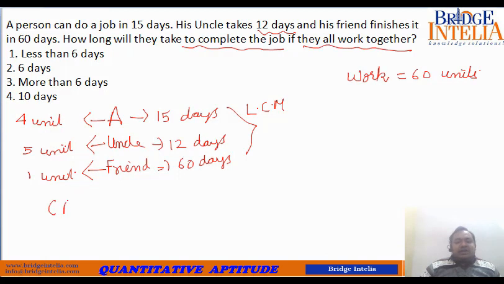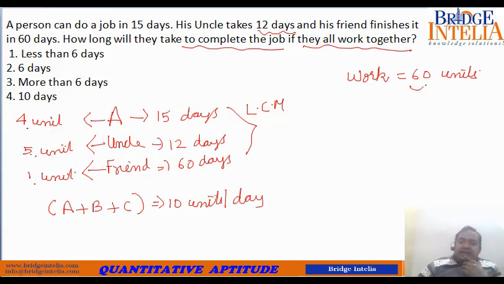If they start working together, A plus B plus C, what is their total output? So 4 plus 5 plus 1. 4 plus 5 is 9, 9 plus 1 is 10 units. So 10 units is the output per day. What is the target? Target is 60 units. What is their combined output? Combined output is 10 units.